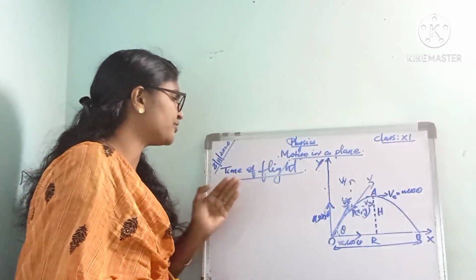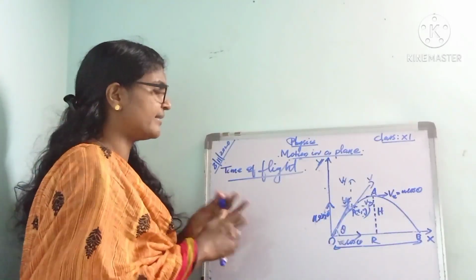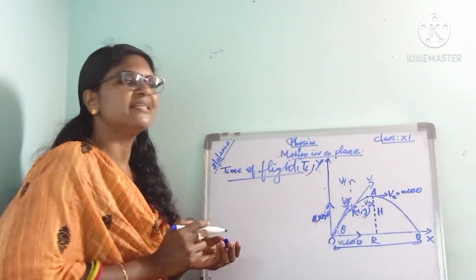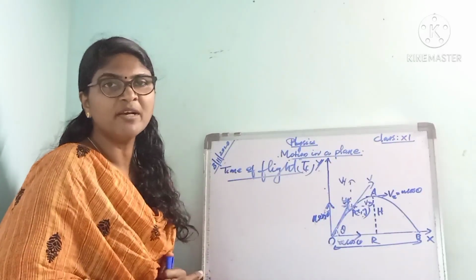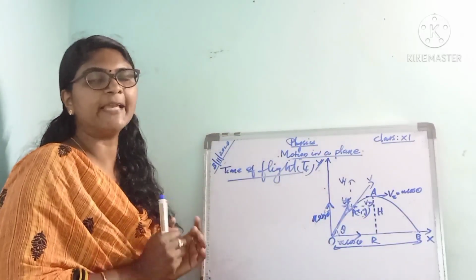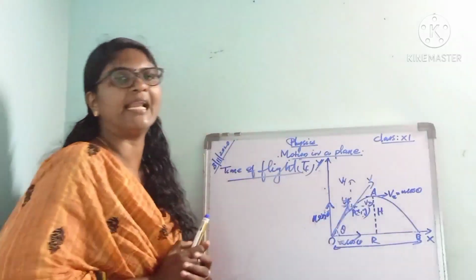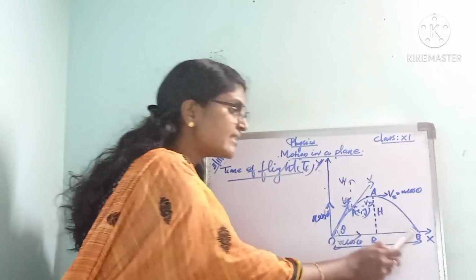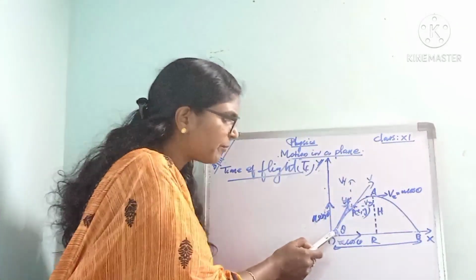Next we are going to derive the expression for time of flight, TF. What do we mean by time of flight? Time of flight is the time taken by the projectile to reach the same horizontal level as the point of projection.